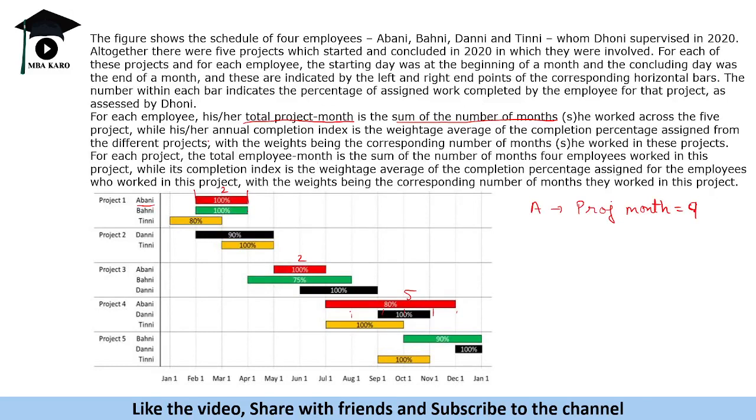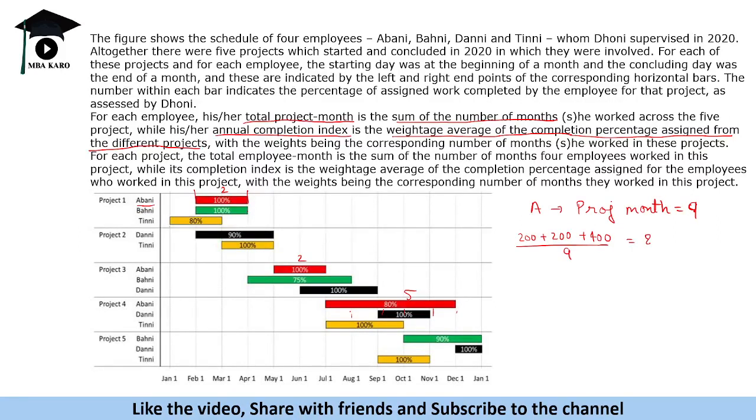Then the second condition given to us is that his annual completion index is the weighted average of the completion percentage assigned from the different projects, with the weights being the corresponding number of months worked in these projects. So the completion index: 100 into 2 is 200, another 200, and 80 into 5 is 400, upon 9.